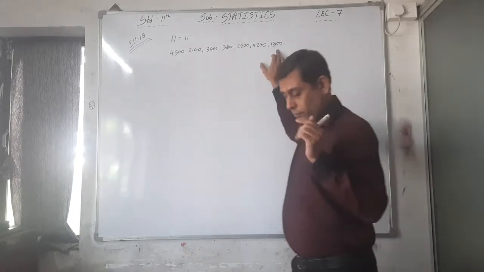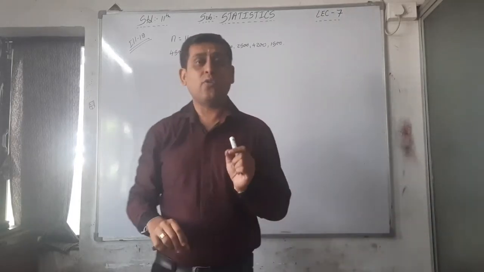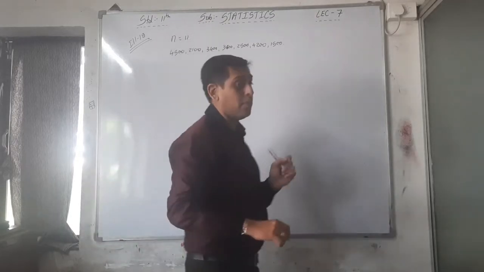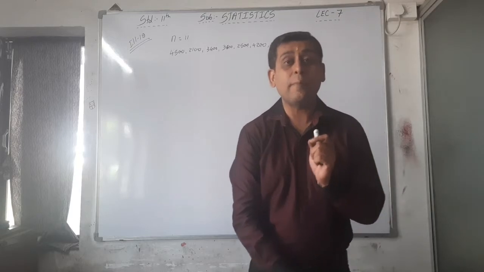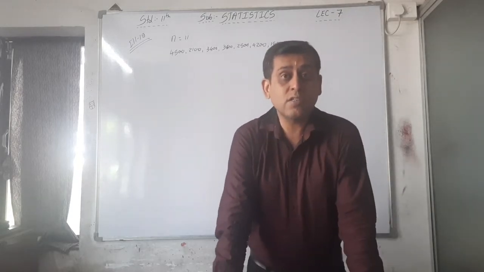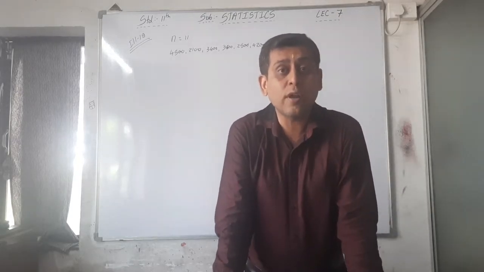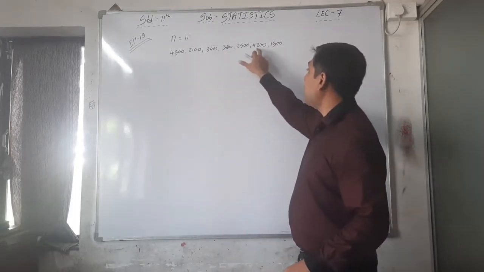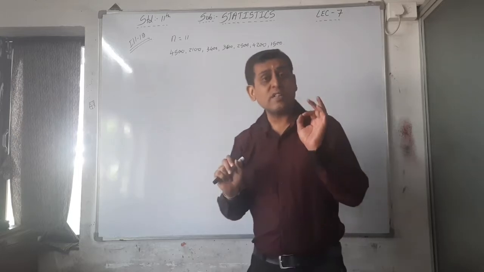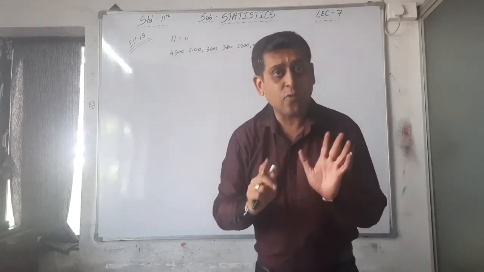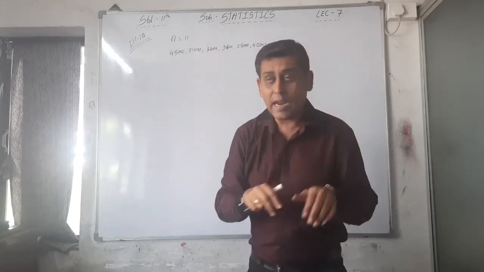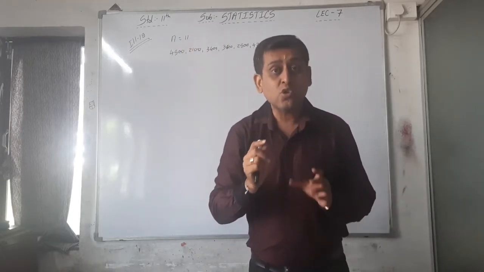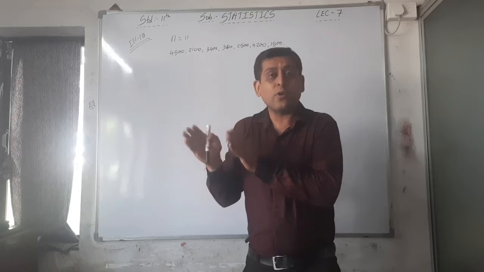See here, the salary is given for only 7 employees and the total number of employees is 11. So what is the salary of the remaining 4 employees? Information is given about the salary for only 7 employees, and here the total number of employees is 11. So what is the remaining 4 employees' salary?